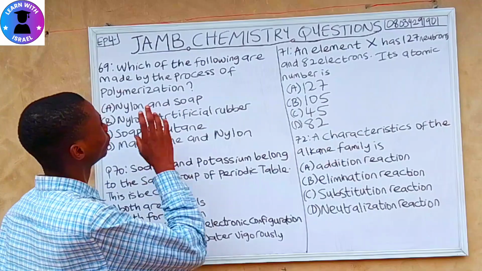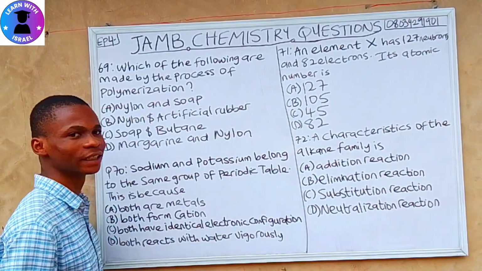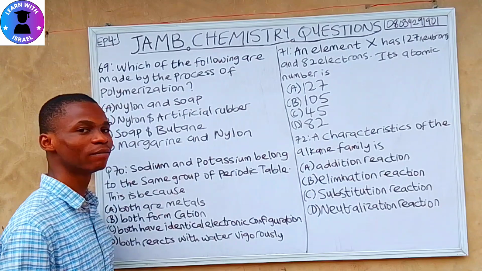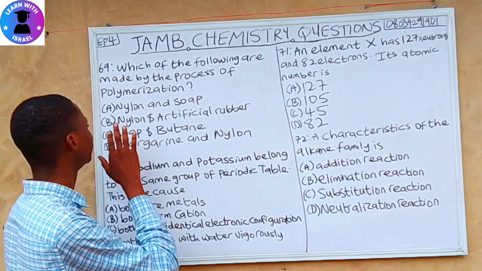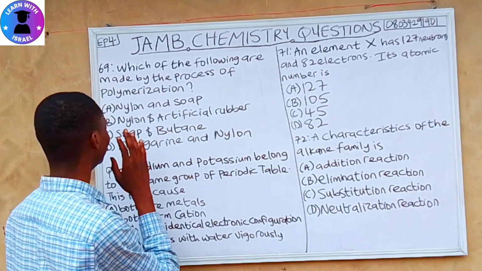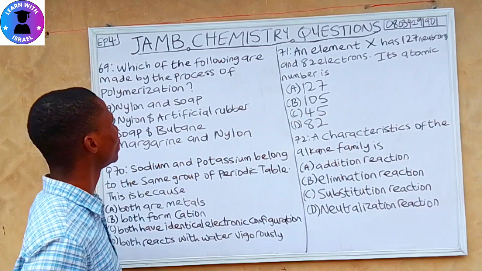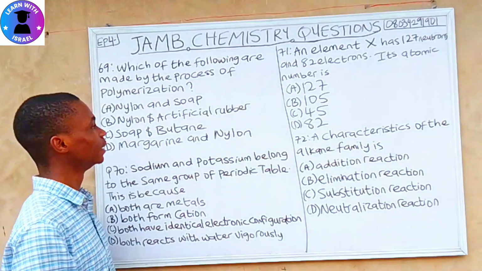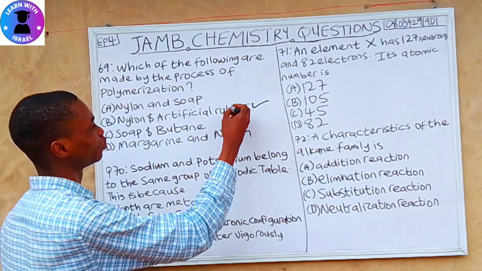Question 69. Which of the following are made by the process of polymerization? A, nylon and soap. B, nylon and artificial rubber. C, soap and butane. D, margarine and nylon. The one that is made by the process of polymerization is nylon and artificial rubber.